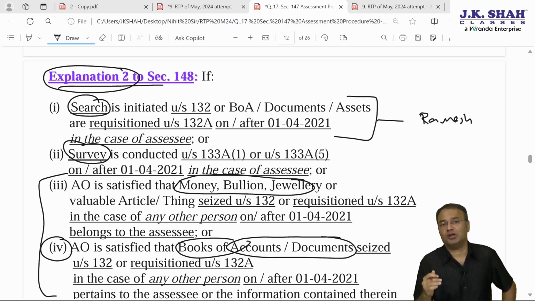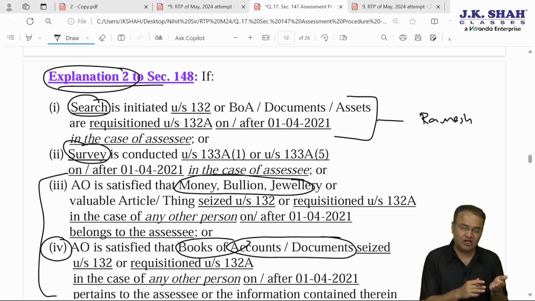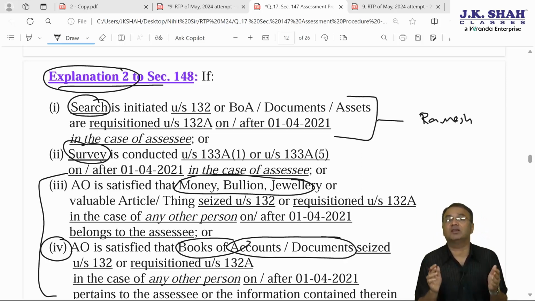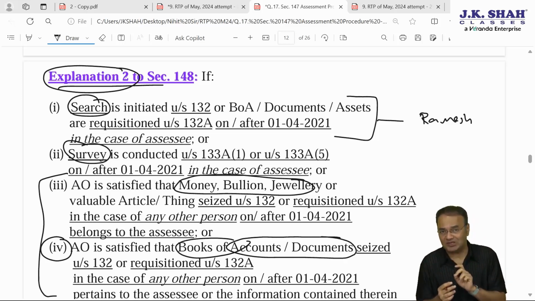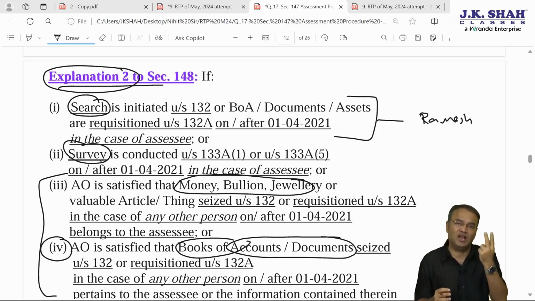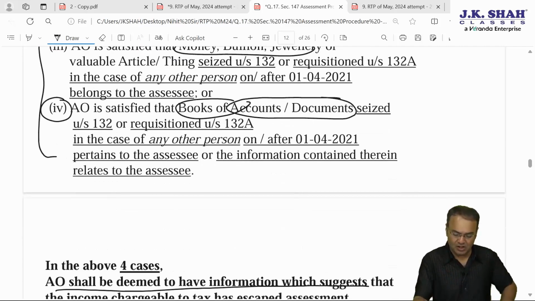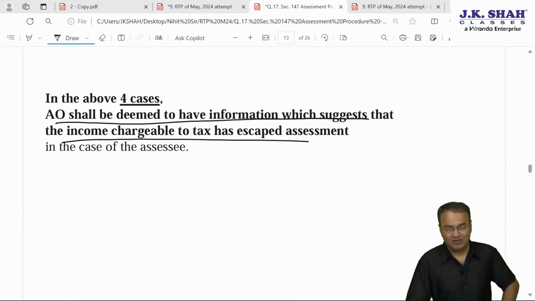However, in order to reopen the case, AO will have to conduct inquiry under section 148A, and will have to issue notice under section 148 within the time limit given in section 149. Time limit given in section 149 is 3 years from the end of the relevant assessment year. But instead of 3 years, time limit will be 10 years from the end of the relevant assessment year in case income escaping assessment, income which is chargeable to tax and has escaped assessment, is represented in the form of some asset or expenditure or entries in the books of accounts valuing 50 lakhs or more for all such relevant assessment years combined together. Okay, so in 4 cases AO shall be deemed to be having information.